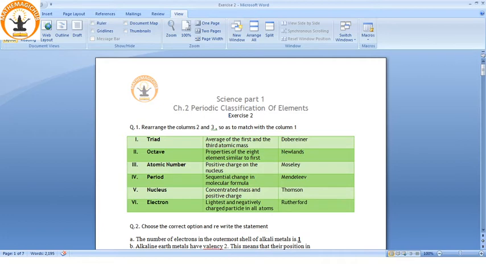And we know that Thomson and Rutherford put forward their atomic theories. In Rutherford's theory we came across the nucleus, which is nothing but the concentrated mass and has the positive charge. And Thomson discovered various rays, and in his theory he put forward that there are electrons, negatively charged particles, which are the lightest particles and carry negative charge, and are present in all the atoms. So like this the table gets completed.